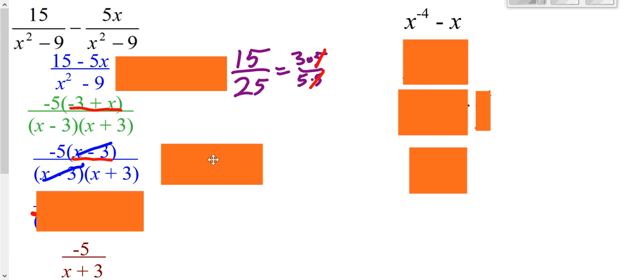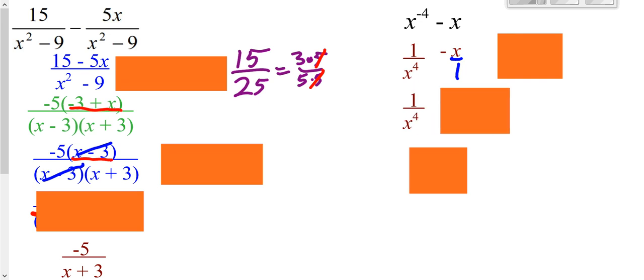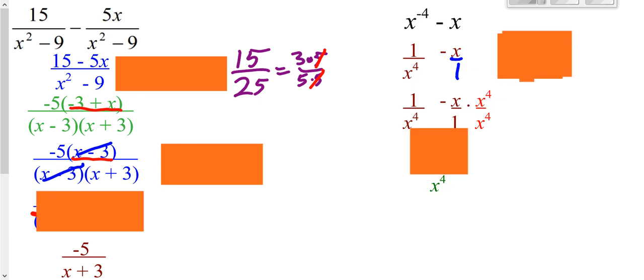Next problem here on the right, we have a negative exponent. Remember, a negative exponent means 1 over that, still with our minus x, which then is a fraction minus a fraction. So we can bring down our first one, bring down our second one, then we have to do a common denominator. Our common denominator would be x to the fourth, so we've got to multiply the second fraction by x to the fourth in the bottom, but if we multiply the bottom by that, we've got to multiply the top by that. So now we get the same denominator.